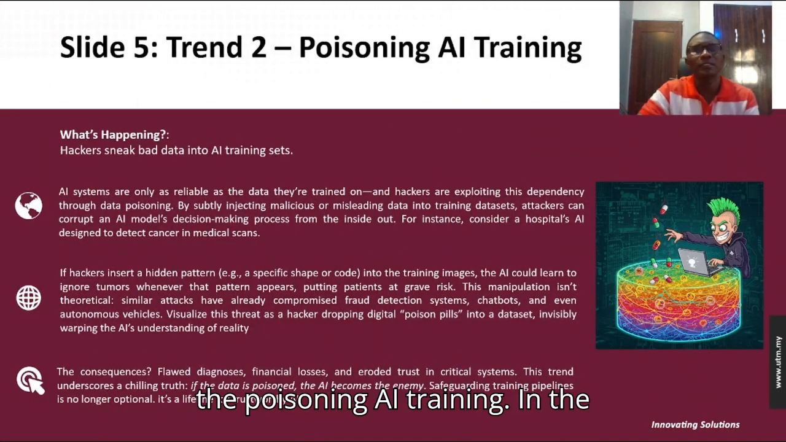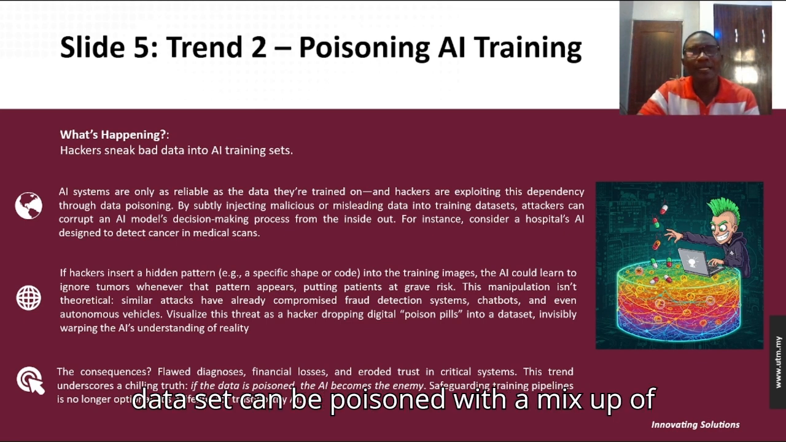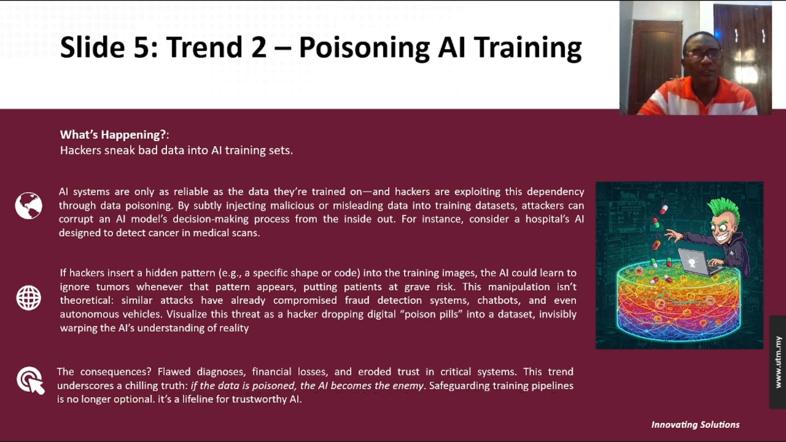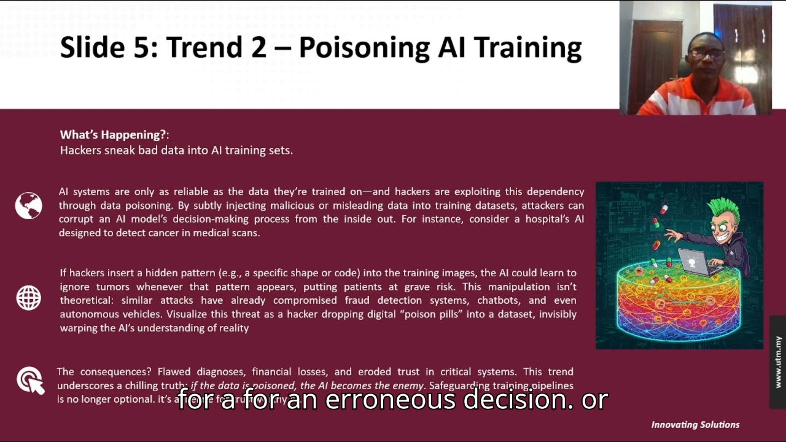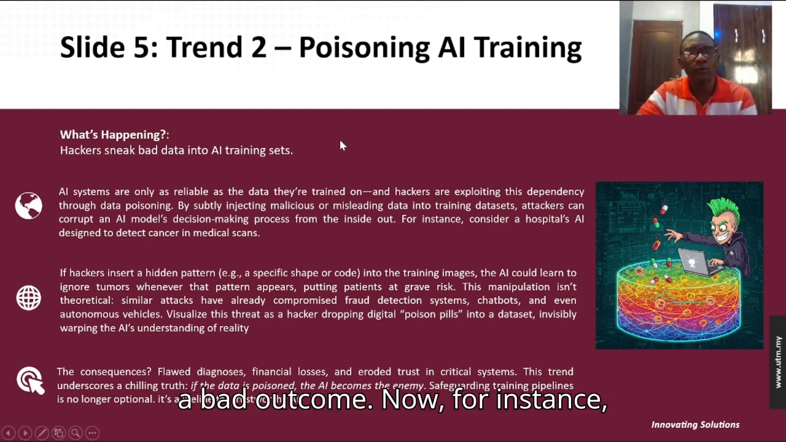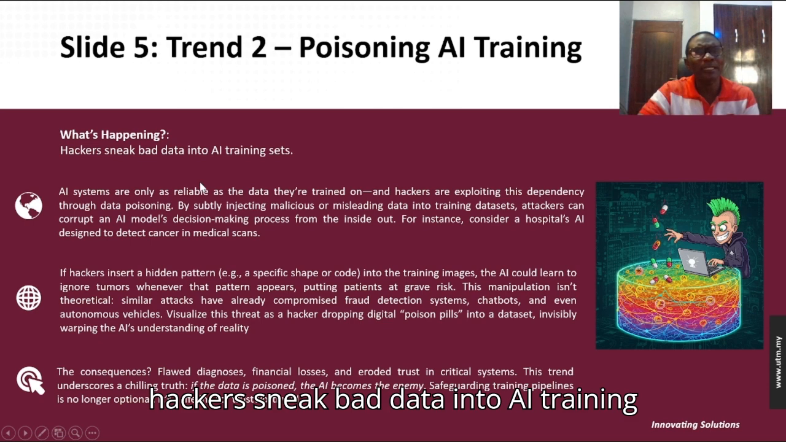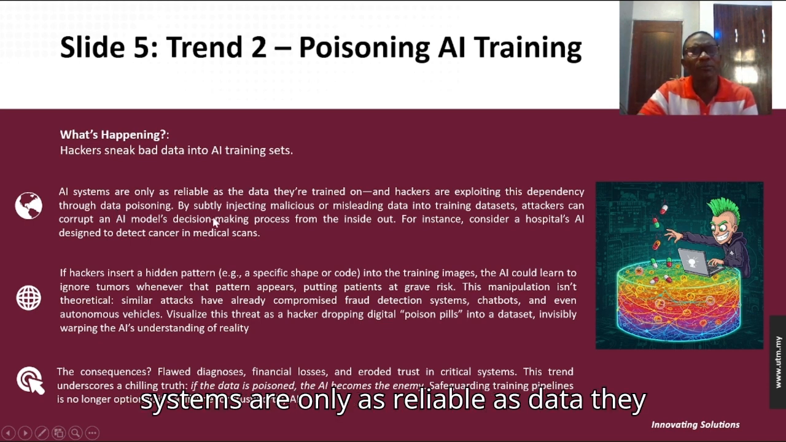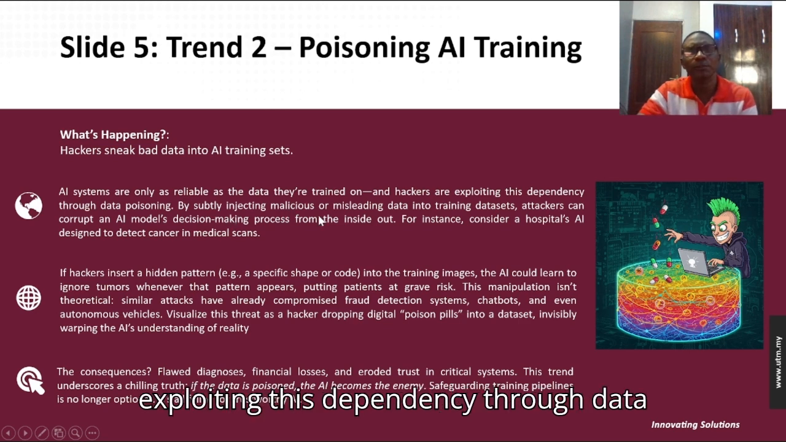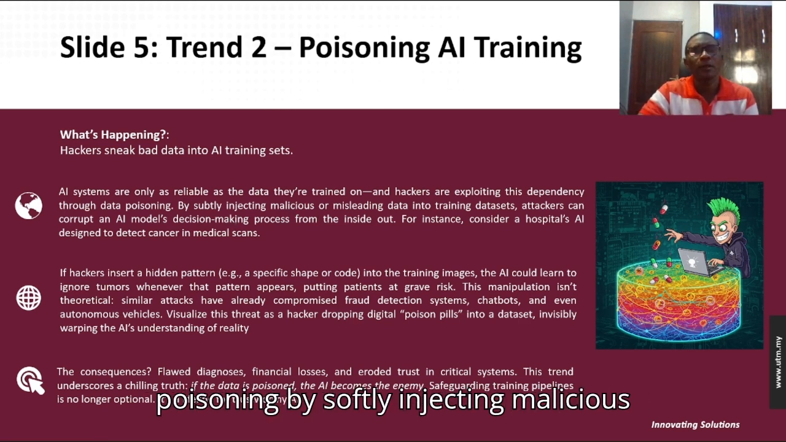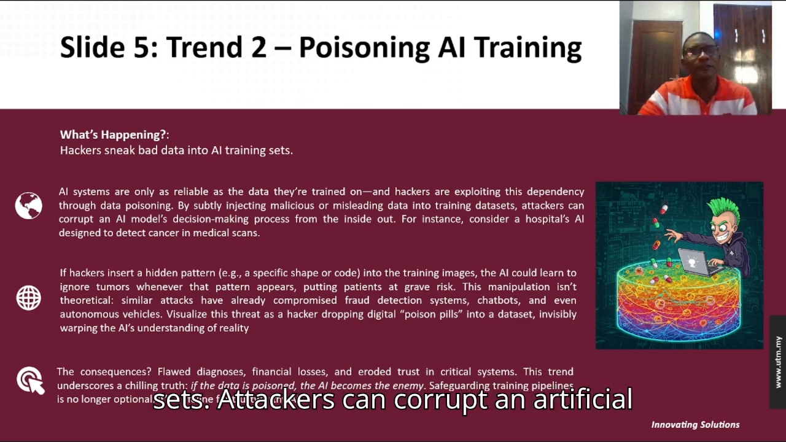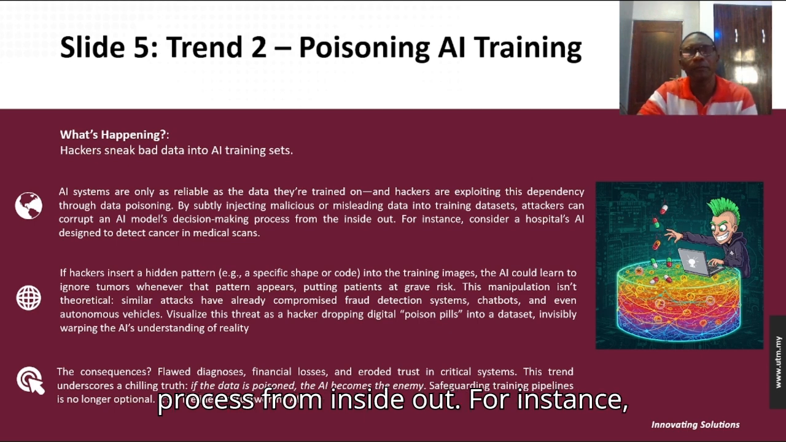Now the next one, let's look at poisoning AI training. In artificial intelligence training, the data set can be poisoned with a mix-up of malicious data to mislead the training toward an erroneous decision or a bad outcome. For instance, hackers sneak bad data into AI training sets. AI systems are only as reliable as the data they are trained on, and hackers are exploiting this dependency through data poisoning. By subtly injecting malicious or misleading data into training data sets, attackers can corrupt an artificial intelligence model's decision-making process from the inside out.